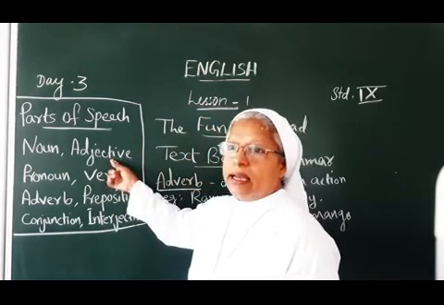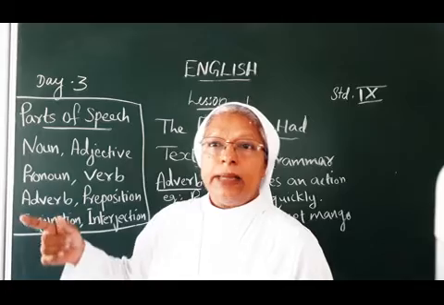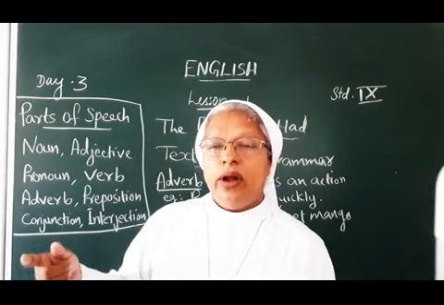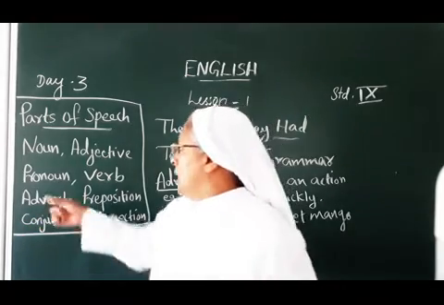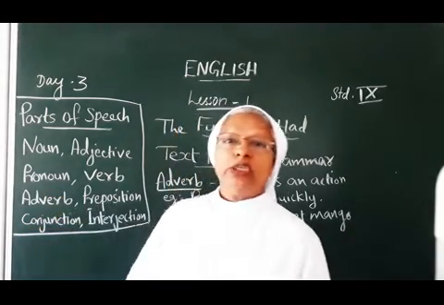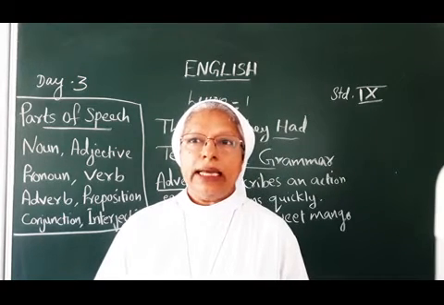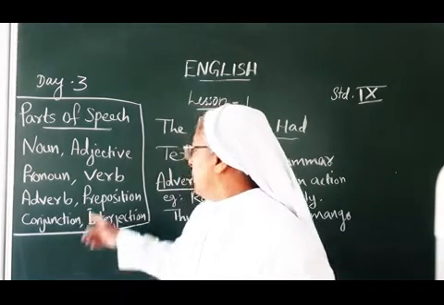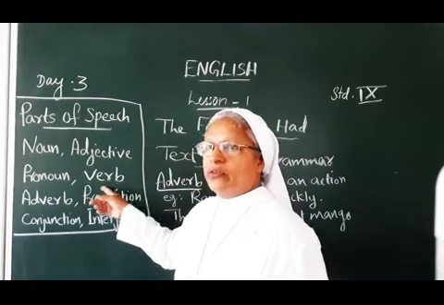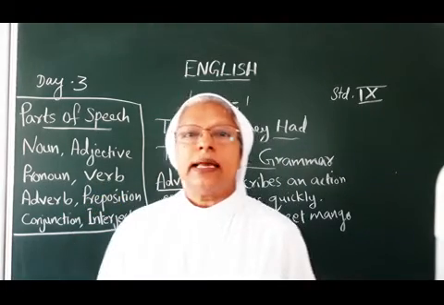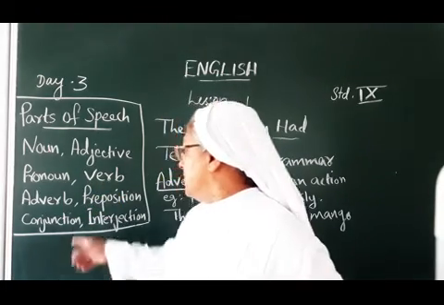Adjective is a word which describes a noun or a pronoun. Pronoun is a word which is used instead of a noun. For example, he, she, it. Then verb. Verb expresses an action or a state.